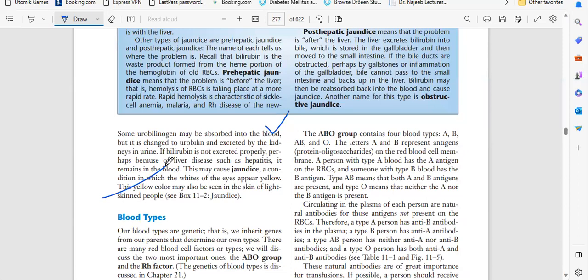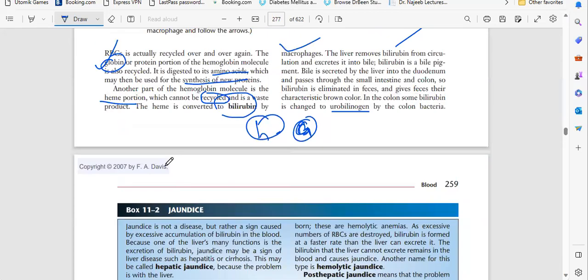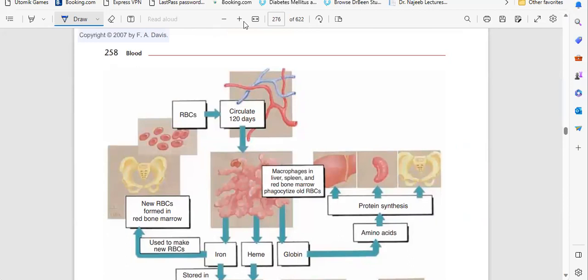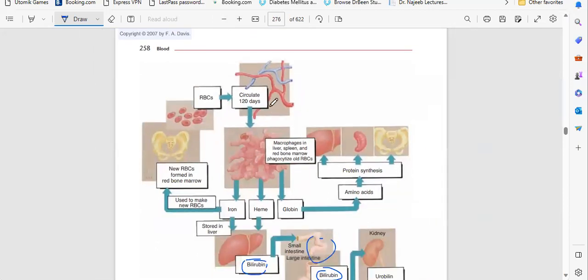So what will happen? Mainly the liver: if the bilirubin increases, the eye color will convert into yellow, and you have yellowish color urine because of the increase in urobilin. Okay, and if the skin is light skin, it becomes yellowish in color. Okay, so these are the things you have to remember. Again, I will explain this circulation here.